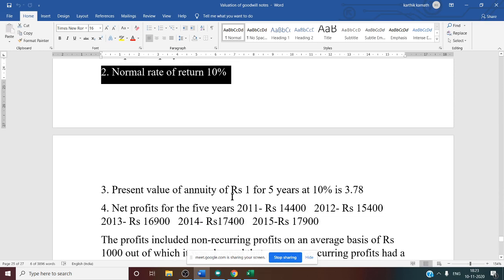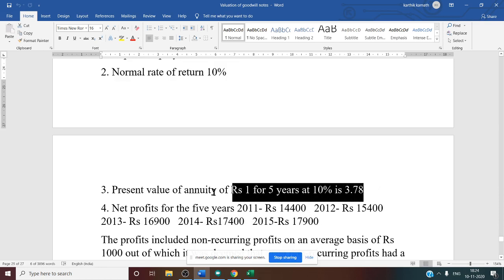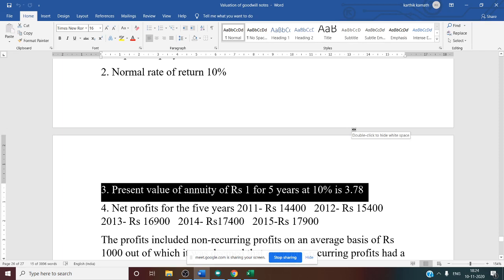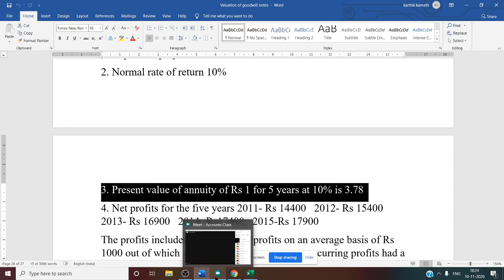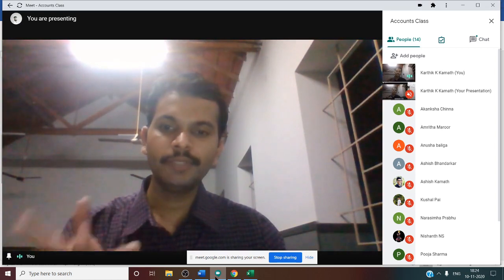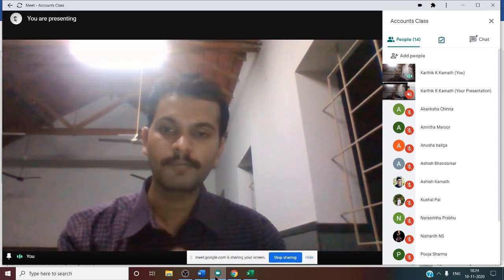Present value of annuity of rupee 1 for 5 years at 10% is 3.78. So for 1 rupee, 3.78 is to be kept aside. For what amount you have to calculate? That cross multiplication we know, how we used to calculate while solving redemption of debentures, isn't it? Now in this problem, if you know the annuity method, we can calculate with the help of the super profit method.